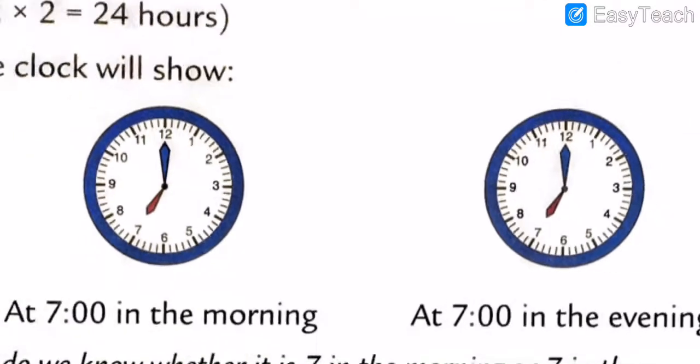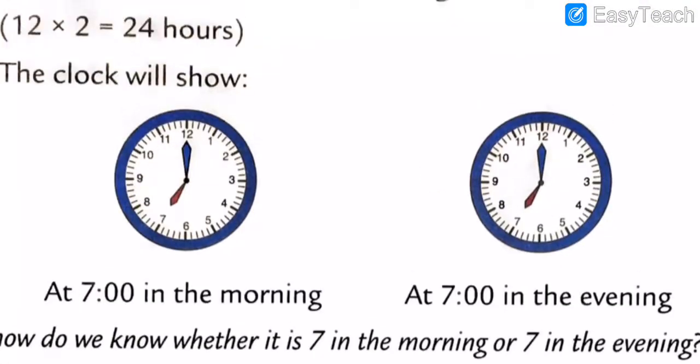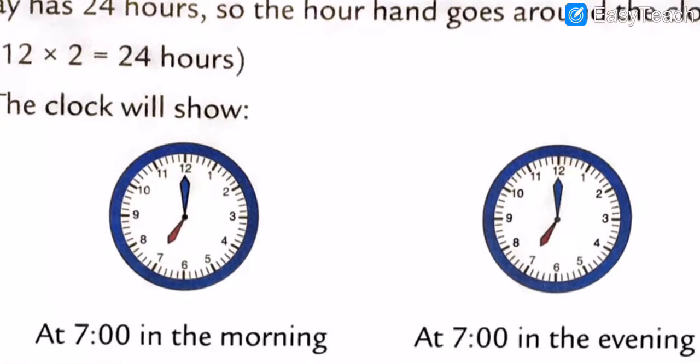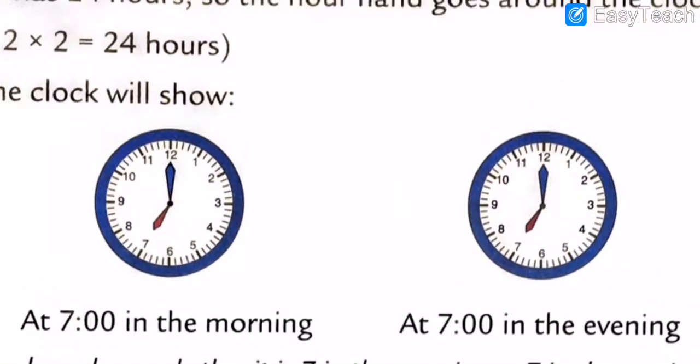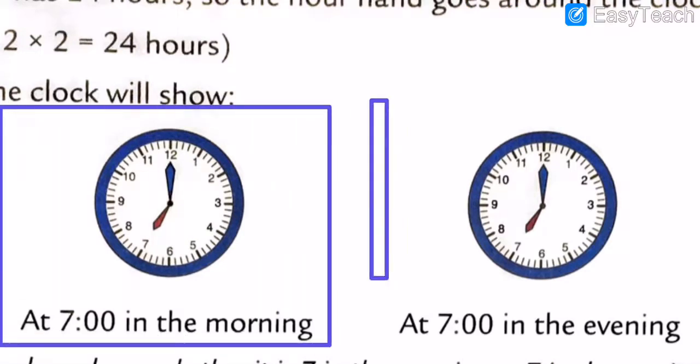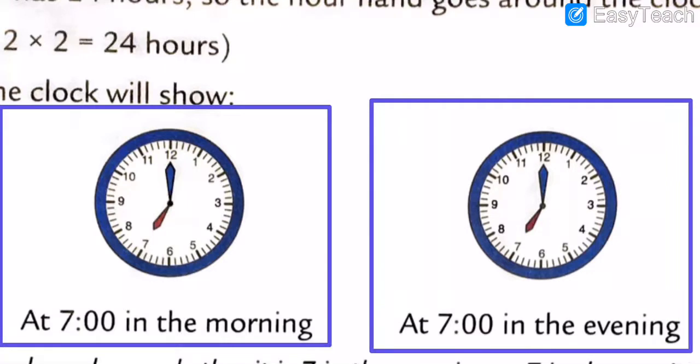Got my points, all of you? So what is the difference between both clocks? One clock shows a morning time, and the second clock shows an evening time. Got my points, all of you, what I am telling you? Note down all these things in your book, dear.